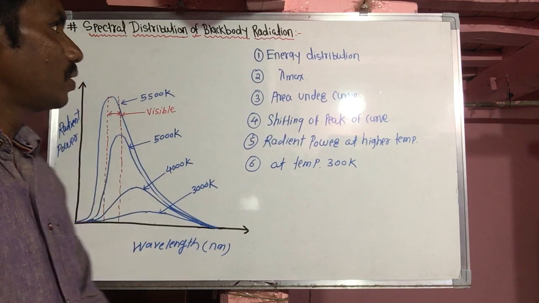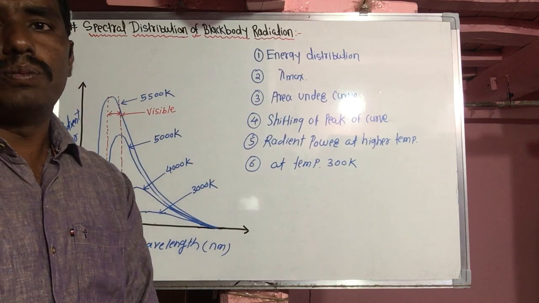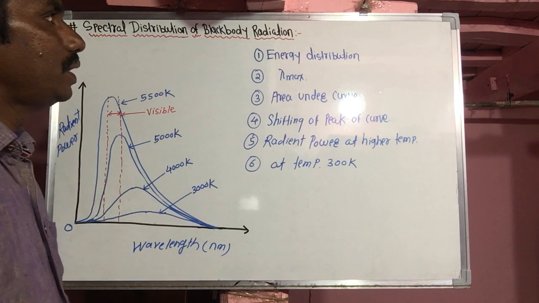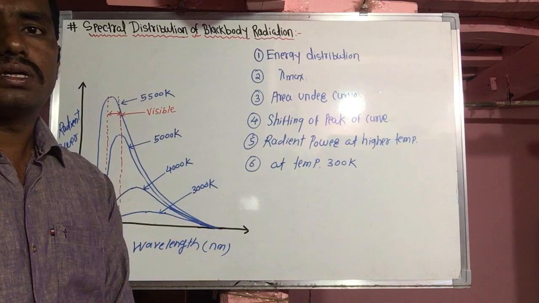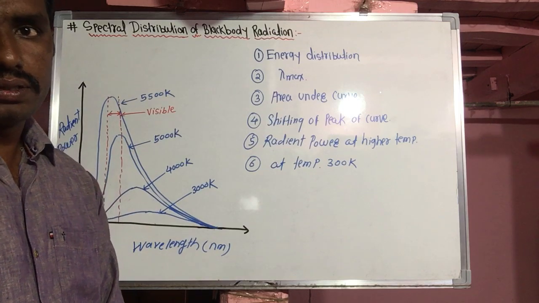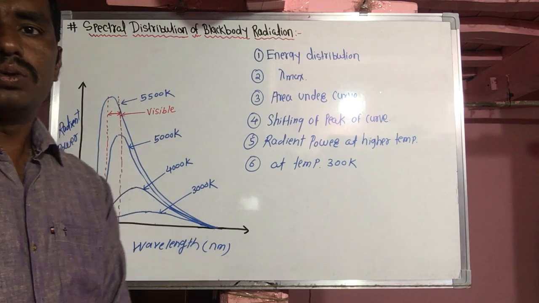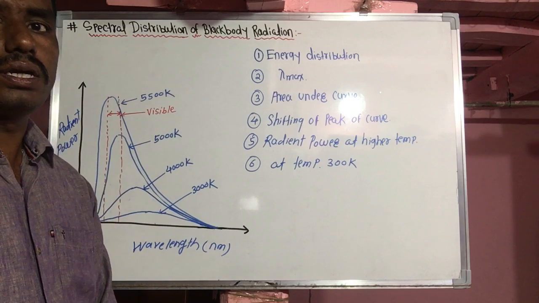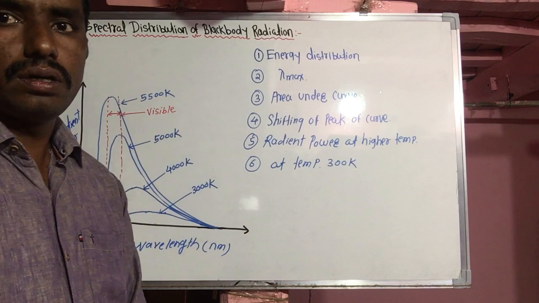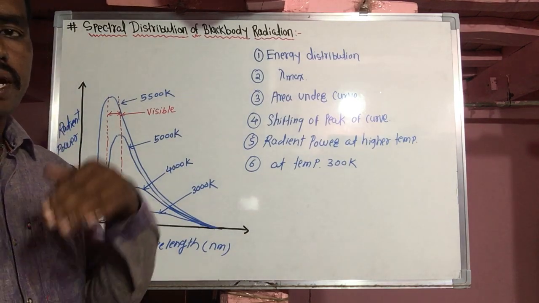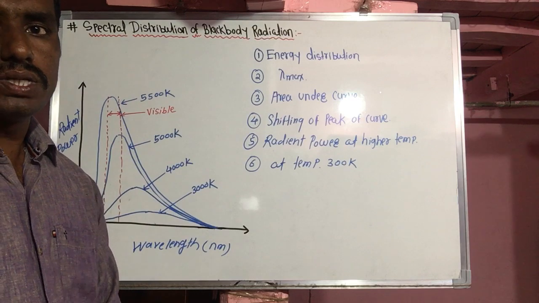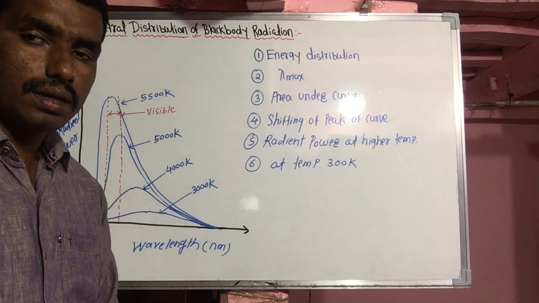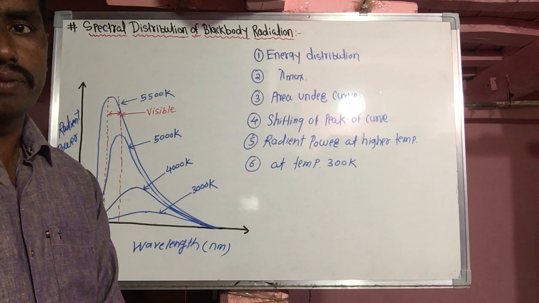Now for this phenomenon, two scientists, Lummer and Pringsheim, studied the energy distribution of black body radiation as a function of wavelength. According to them, the radiant energy, or rate of emission, depends on the wavelength. So as radiant energy depends on wavelength, that means temperature depends on wavelength. At higher rate of emission, higher temperature and lower wavelength.